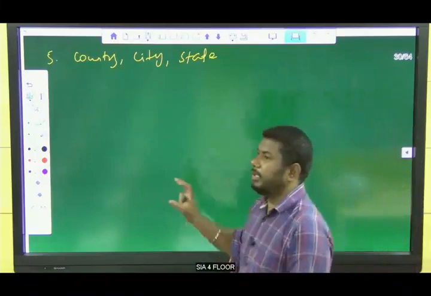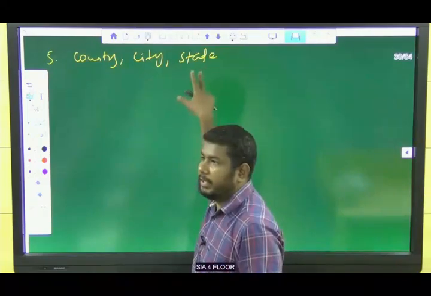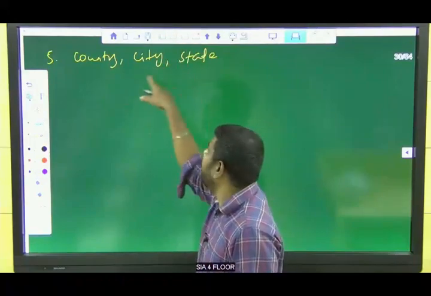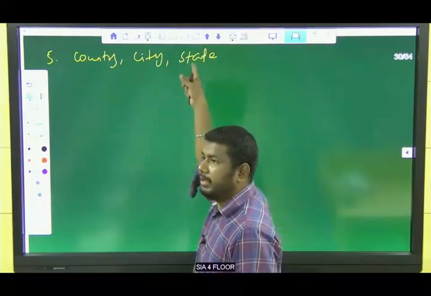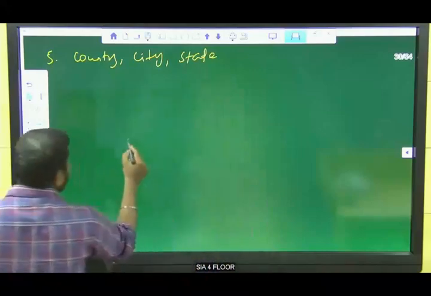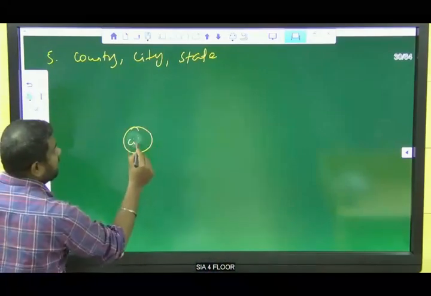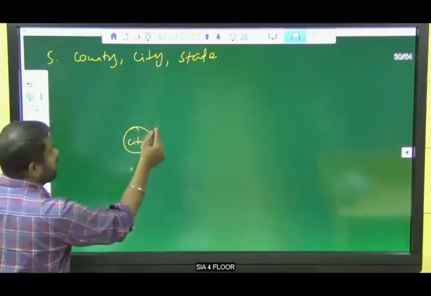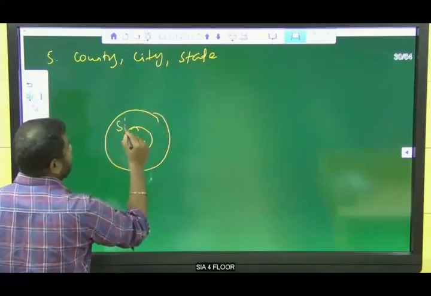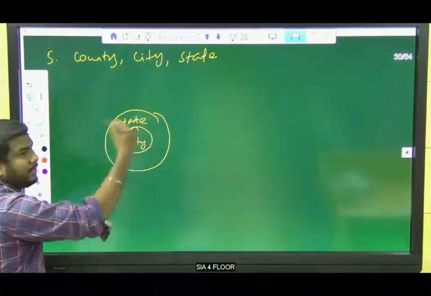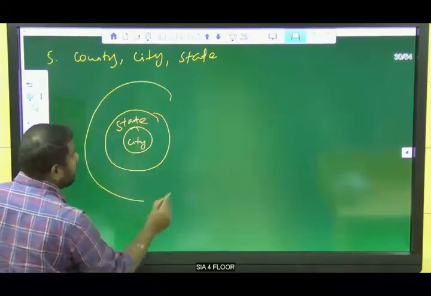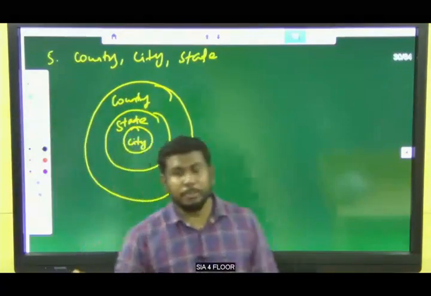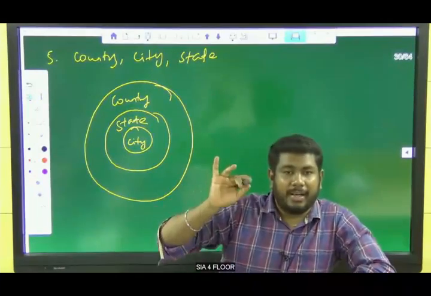Okay, listen here. Just compare these three words: country, city, state. These all come under one family. City comes under state, and one state comes under country. For example, assume India, Chennai, Tamil Nadu.